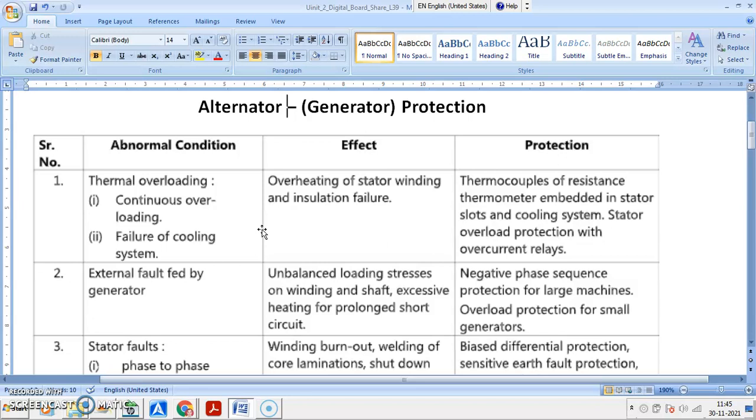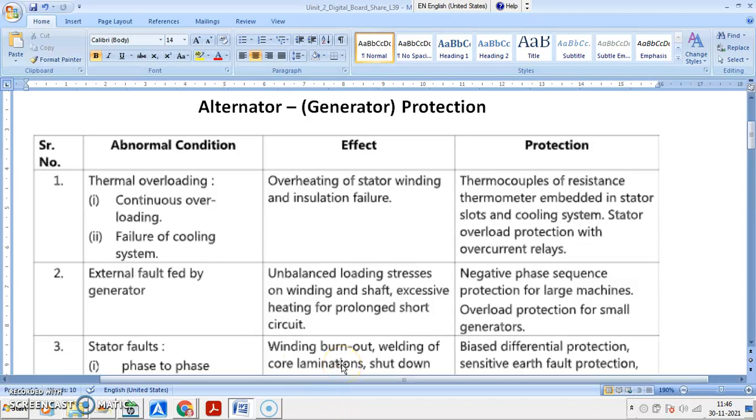Normally we know that we are having the power deficiency and we are running these alternators with full capacities or even over the rated capacity, and therefore alternators may run continuously in overload condition that may cause alternator thermal overloading. Another, every alternator is provided with cooling system to maintain the temperature at certain level, but if there is some problem in cooling system, thermal overloading may take place. What happens? What are the effects?